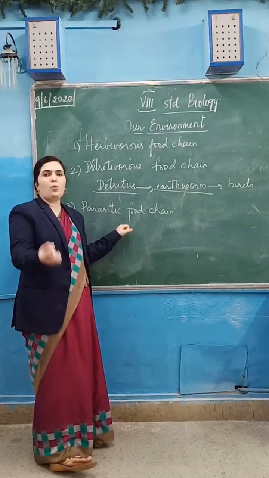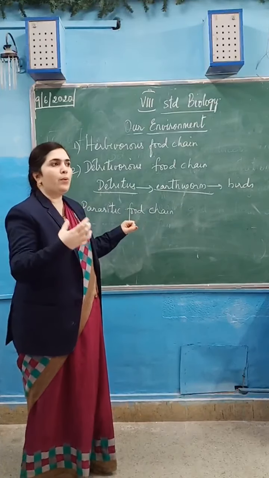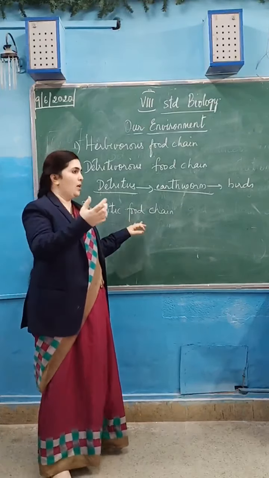For example, small ticks and mites living on the body of mammals like dogs and cats, not birds. Some fungus lives on the mites or small insects which are found on the bird's body. So those are what? Parasites. Example we will see here, tree.